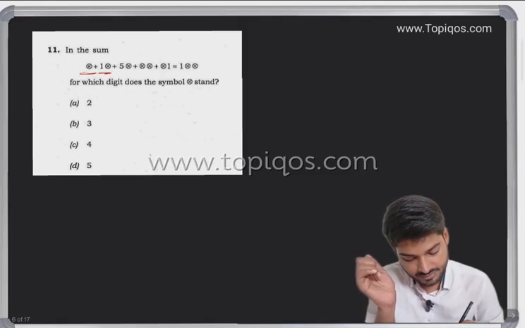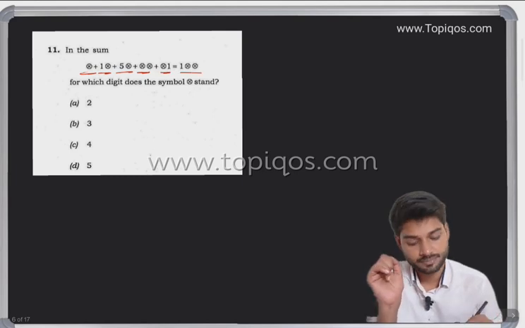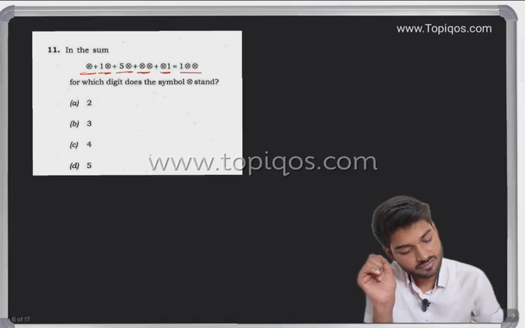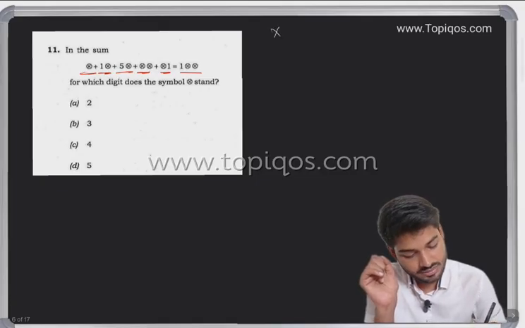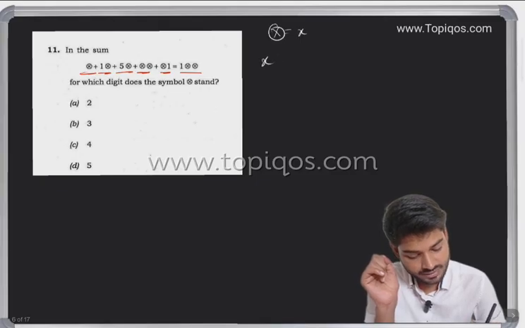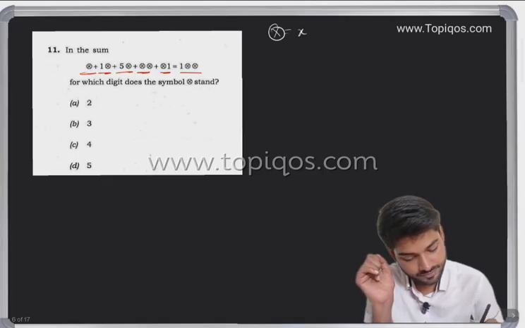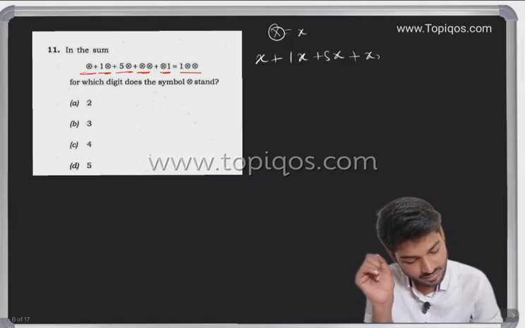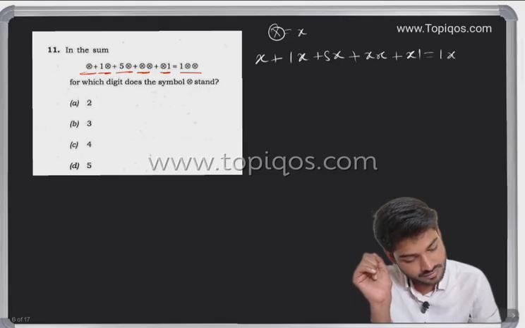X plus 1x plus 5x plus xx plus x1 plus 1xxx. It is there. Okay. So can I write this symbol again as x? So I can write x plus 1x plus 5x plus xx plus x1 plus 1xx.